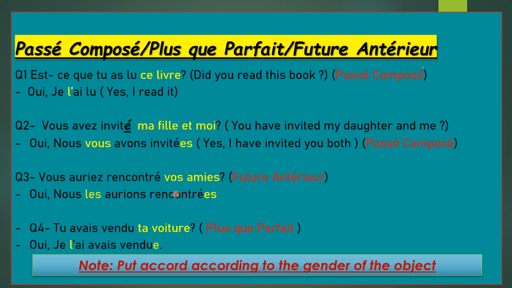Nous les aurions rencontrés with an extra ES. Tu avais vendu ta voiture. I made this sentence in plus-que-parfait. It's a feminine thing. Je l'avais vendue with an extra E. Because the word car is feminine, it's replaced here, but not making it LA because the next verb is starting with a vowel. The auxiliary verb is starting with a vowel. That's why it's replaced as L apostrophe here. And to represent this as feminine, we have to make the accord.